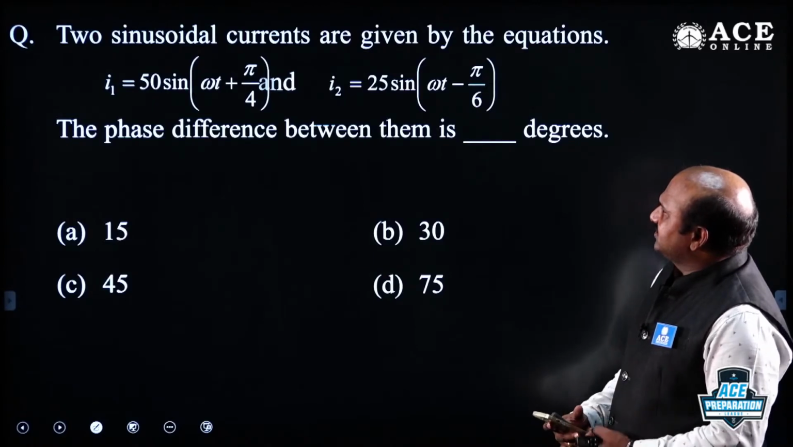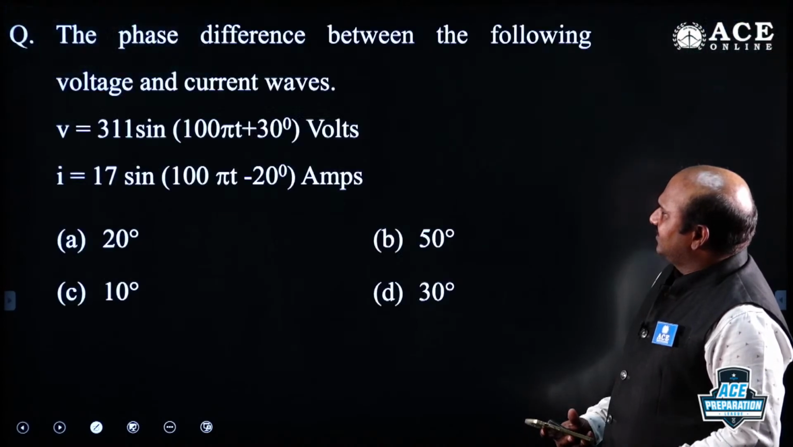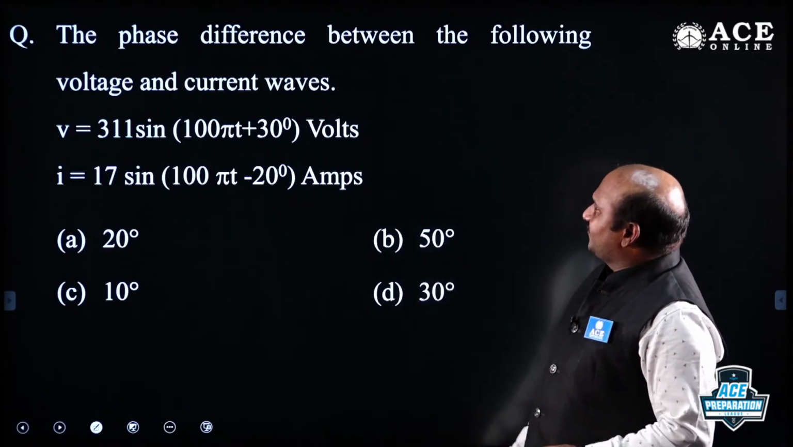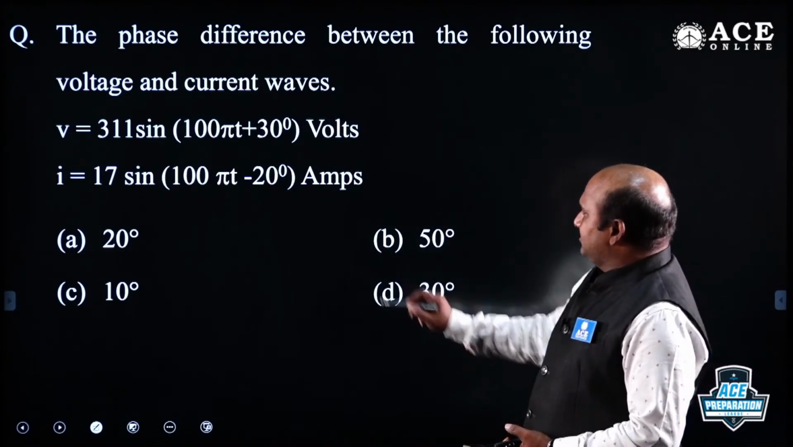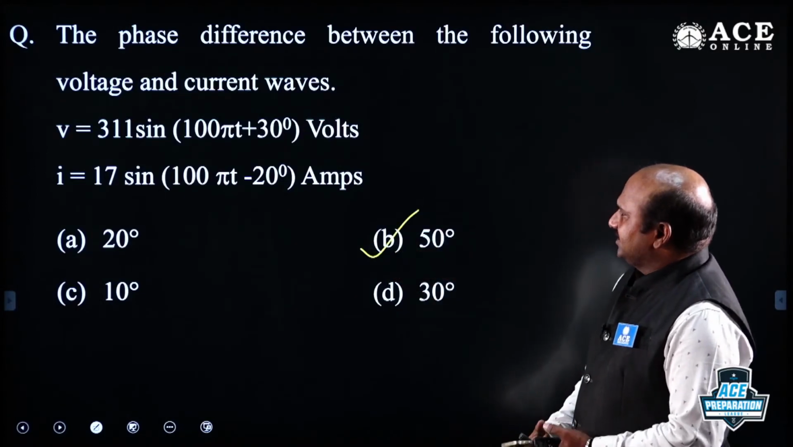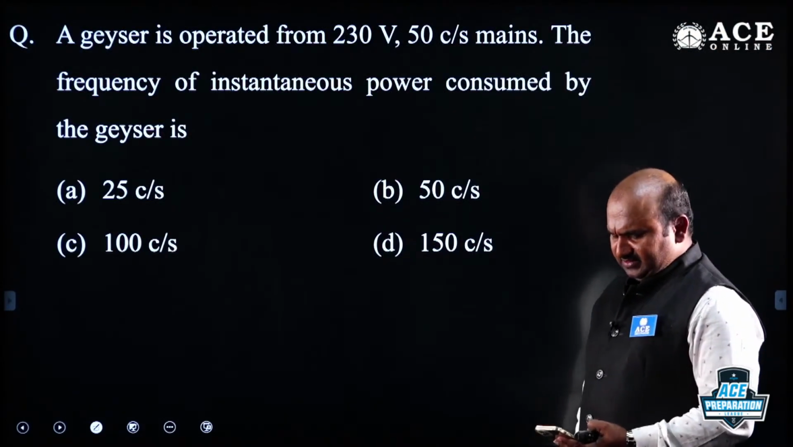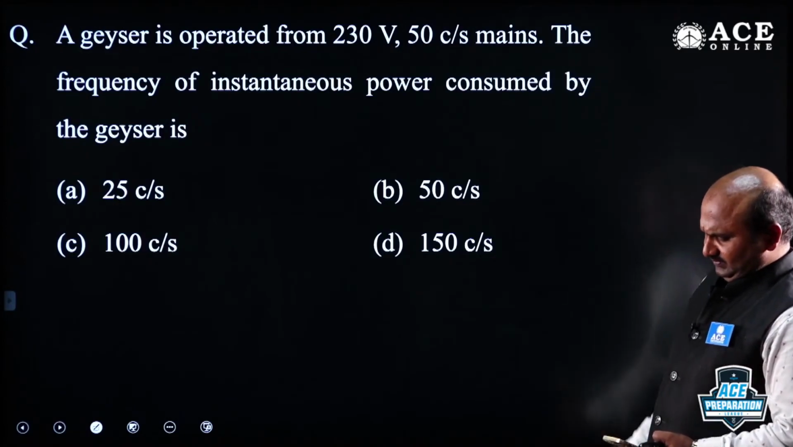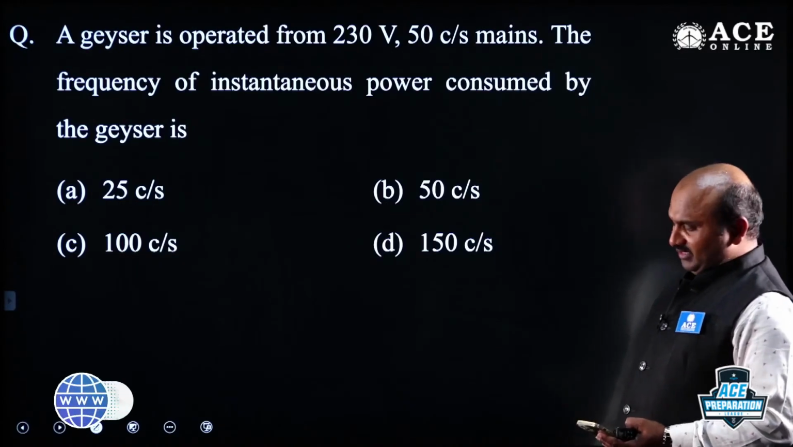Phase difference, already we have taken. Right, give me this answer. The phase difference between the following voltage and current. Option B, plus 30 minus. Right, this is very important here. Now tell me this answer.